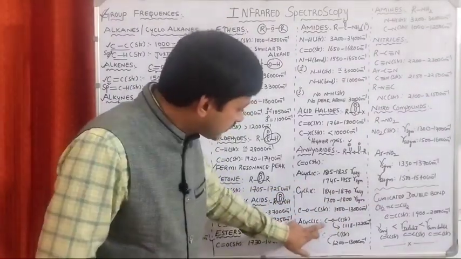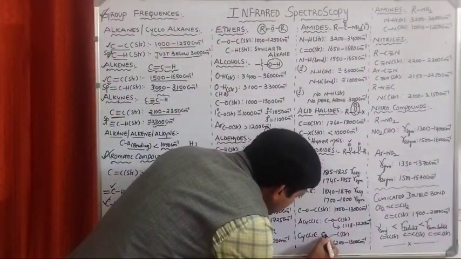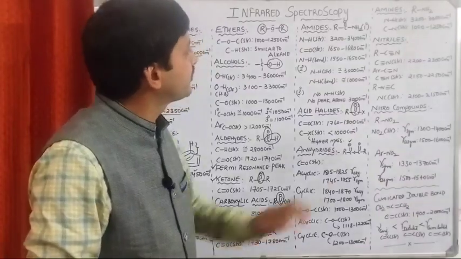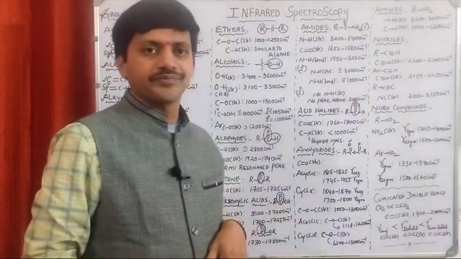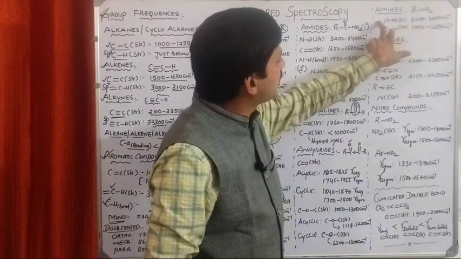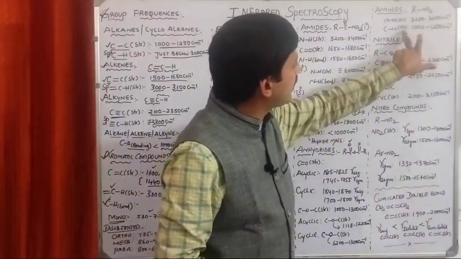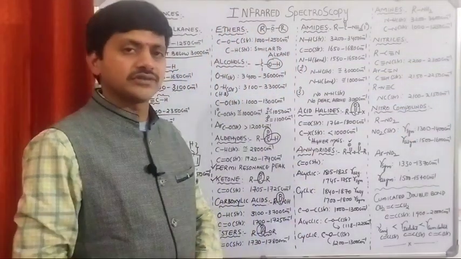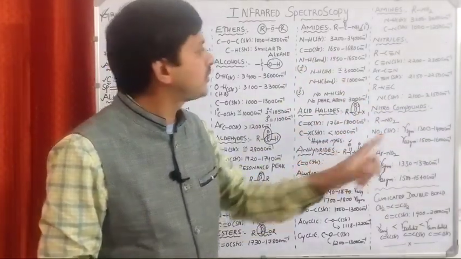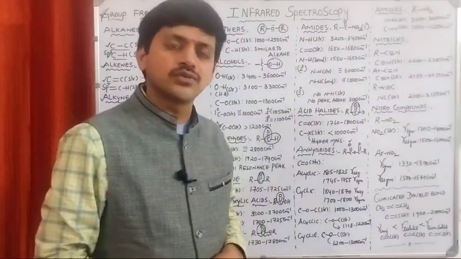In case of acyclic, C-O-C stretching is in between this one. In case of cyclic, C-O-C stretching is in between 1200 to 1300 cm⁻¹. Next, amines. Amines, which bonds are main? NH bond and C-N bond. The values are in between what? 3200 to 3400 and 1000 to 1250 cm⁻¹. The next type is what? Nitriles. In nitriles, which bond is the main bond? C≡N or not? So, C≡N stretching frequency is in between 2200 to 2300.